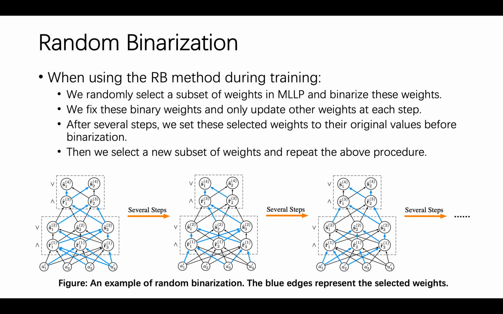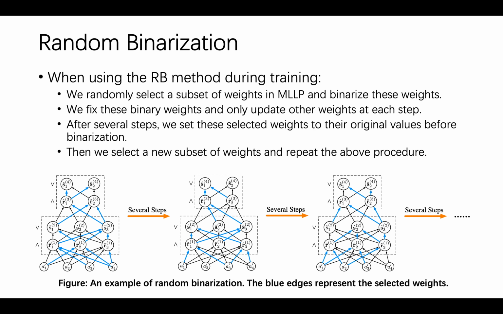To tackle this problem, we propose a new training method called random binarization, abbreviated as RB. One example of RB method is shown in the figure. When using the RB method during training, we randomly select a subset of weights in MLP represented by the blue edges and binarize these weights. We fix these binary weights and only update other weights at each step. After several steps, we set these selected weights to their original values before binarization.